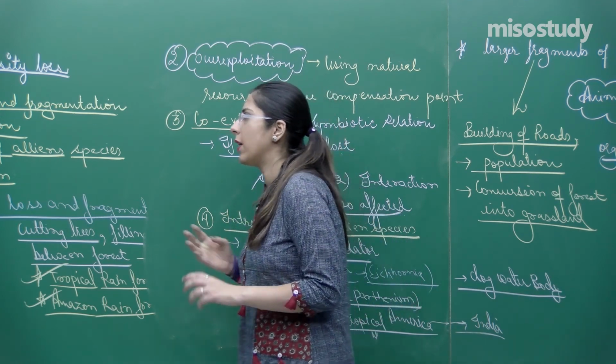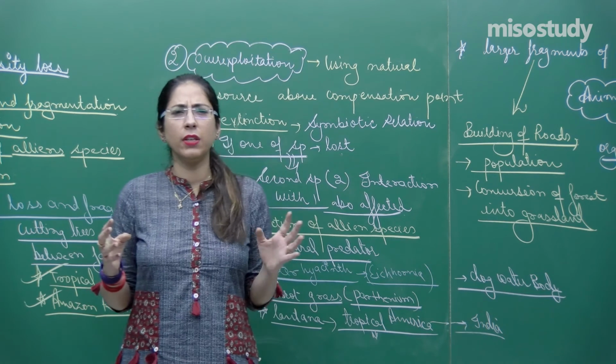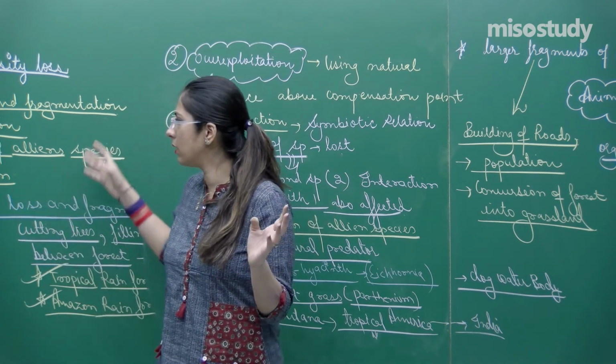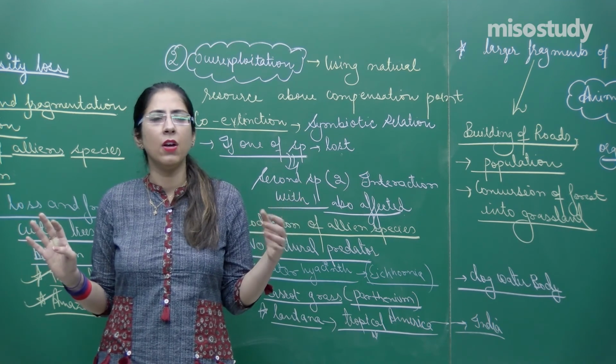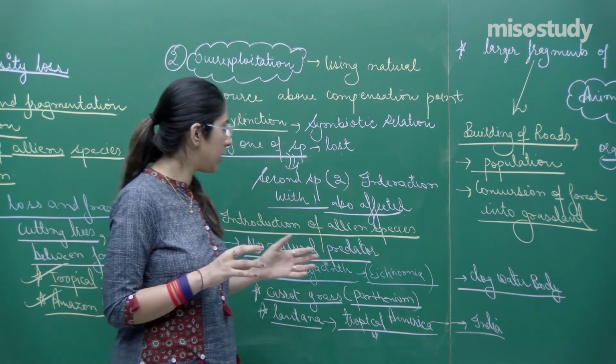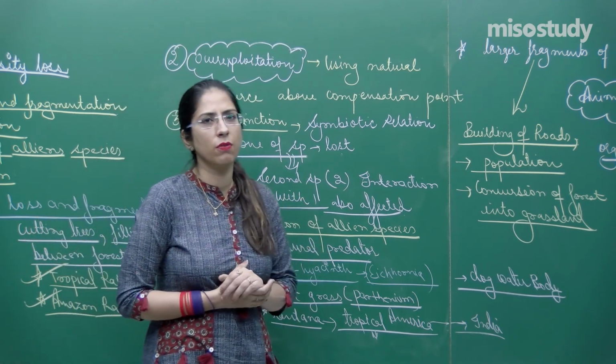So students, revise all these things again and again. I don't think it's very difficult. By remembering the names like habitat loss, co-extinction, etc., you can write by yourself. But yes, don't forget to write about certain examples which I have mentioned over here.